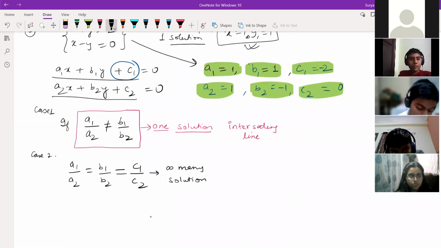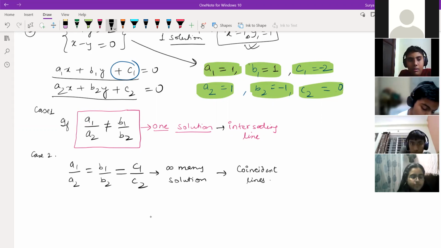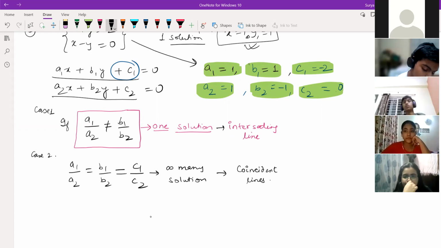Or we can say here, which type of lines will come, children? Tell me. Coincident. We call it coincident lines. Clear or not? Yes, sir. Coincident lines, if a1 by a2 is equal to b1 by b2 is equal to c1 by c2.